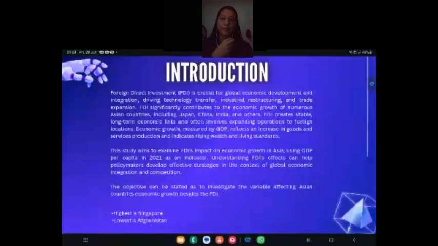Okay, for this study, FDI significantly contributes to the economic growth of numerous ASEAN countries, including Japan, China, and India. FDI creates stable long-term economic links and often involves expanding operations to foreign locations. This study aims to examine FDI's impact on economic growth in Asia using GDP per capita in 2021 as an indicator. The objective can be stated as to investigate the variables affecting ASEAN countries' economic growth besides FDI. The highest GDP for 2021 is Singapore, while the lowest is Afghanistan. Next.